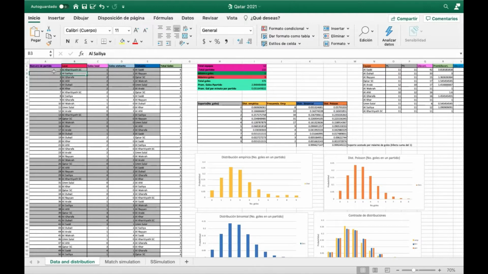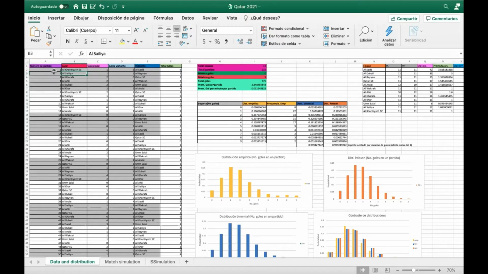Analyzing the results of the 2020-2021 tournament, we're going to get the following data shown in this project: the empirical and the binomial distribution, the maximum number of goals in 90 minutes, the Poisson distribution, showing some graphs and tables, and finally, simulating the league with a Monte Carlo, using programming code and combining different functions to simulate the tournament results and get a similar outcome as the real one.